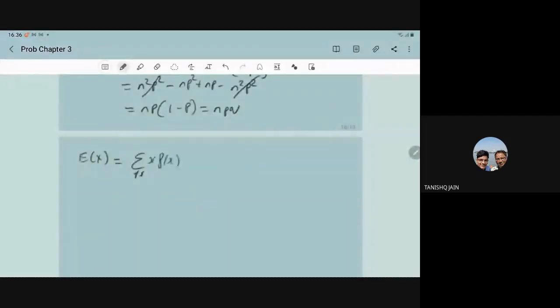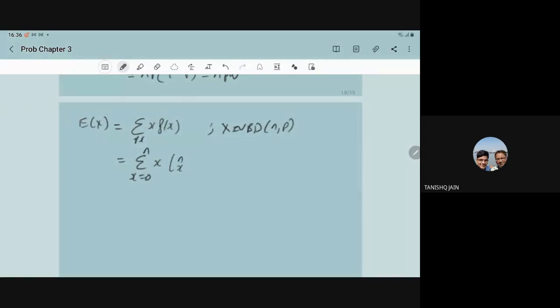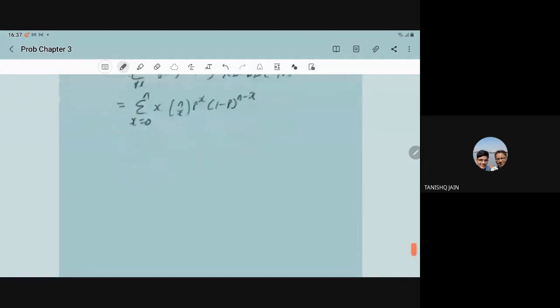Summation for all x, x into f(x). This is the general formula. For the binomial variate, it is given to you that X follows the binomial distribution with parameter n comma p. So it will become x equal to 0 to n for all x. x, what is the f(x)? nCx, p to power x, (1 minus p) to power n minus x.